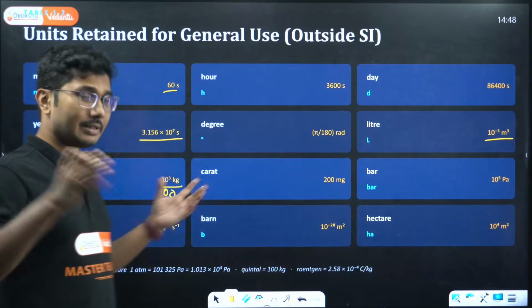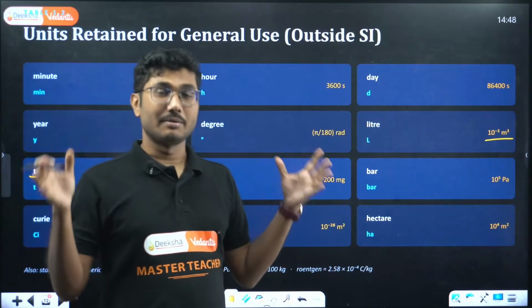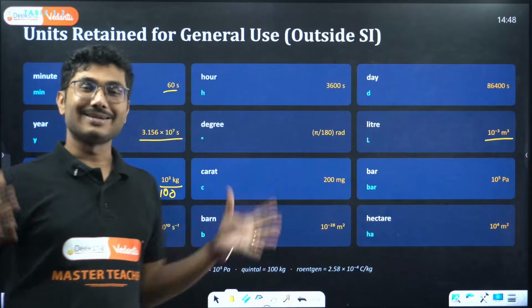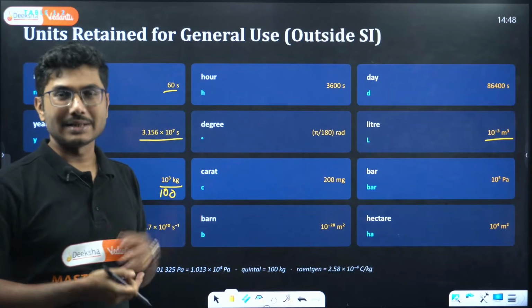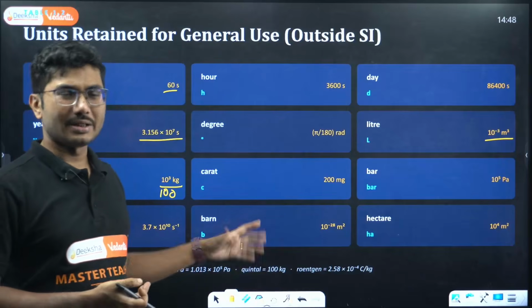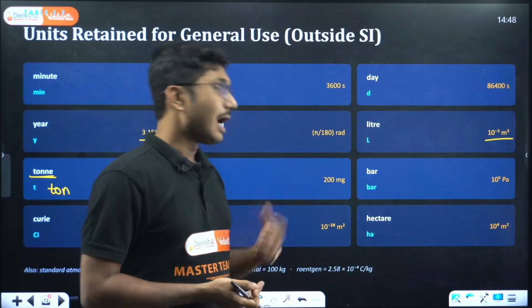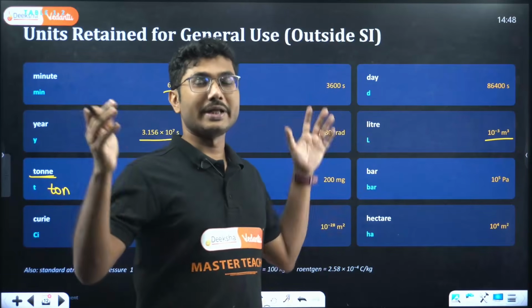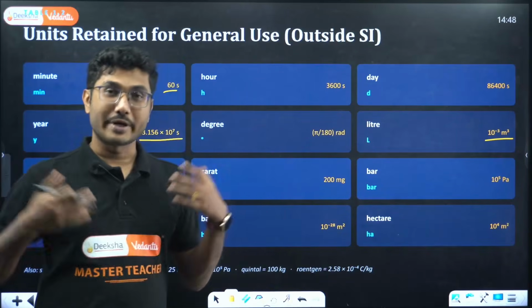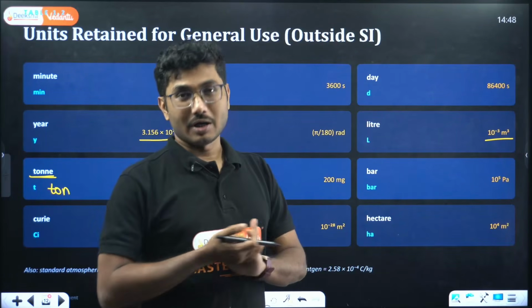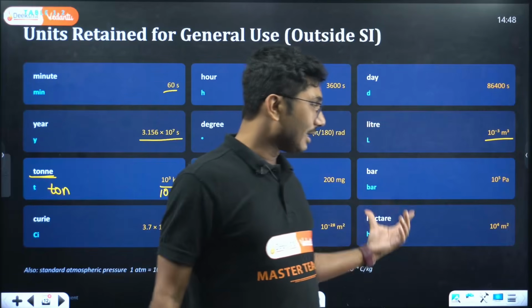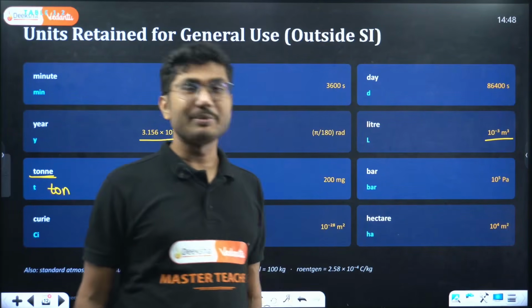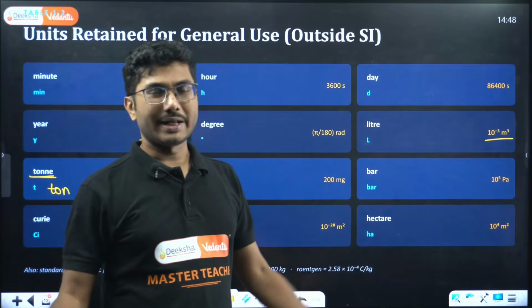In the past there were areas where they used to keep animals, and they used to call them barns, and the standard size of an animal-keeping area is the basis of the barn. That's why it is used somewhere. Another one is hectare. 1 hectare, 2 hectare, so many hectares of crops were wasted this year because of the drought, right? Hectare is a unit of area, 10 to the power of 4 meters square. It is a huge area.